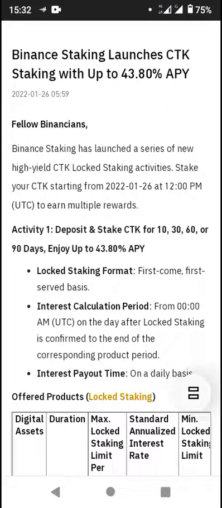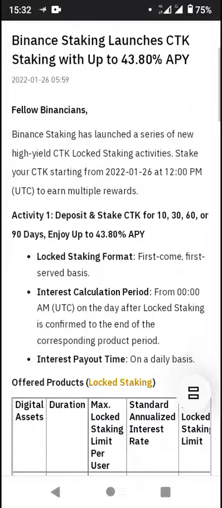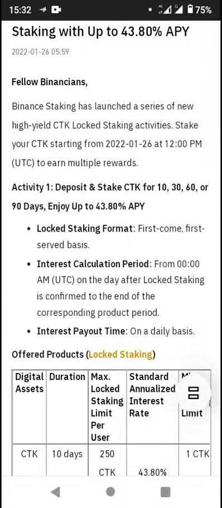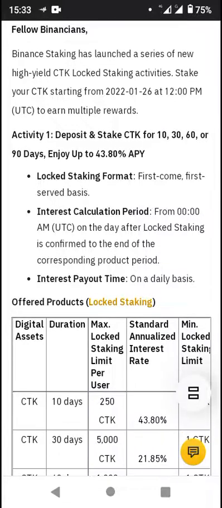You can deposit and stake CTK for 10, 30, 60 or 90 days and enjoy up to 43.80% APY. This APY, you need to divide by 365 days to suit the number of days you will be going for. So if you're going for 10 days, 30 days, 60 days, or 90 days, you want to calculate it to know the exact APY you should be expecting. So an APY for 10 days, if you divide 43.80, that's going to be about 4.38% annual APY times the product period.